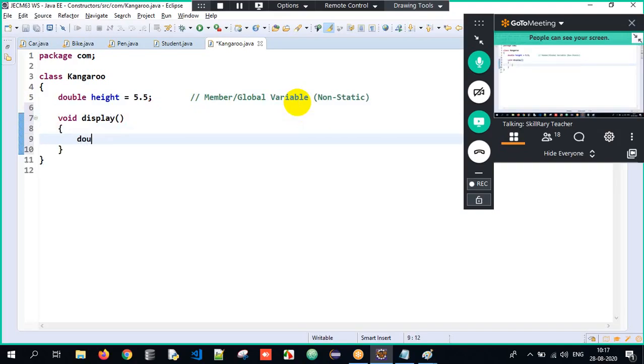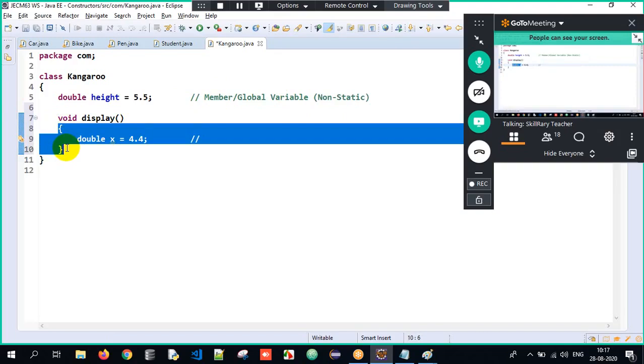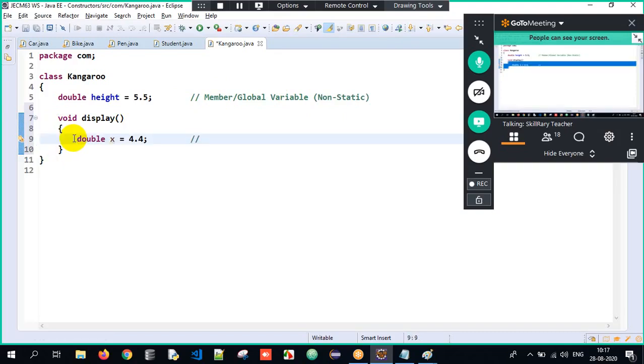Now I have double x equals 4.4. Is this a local variable or a member variable? Sir, this is a local variable, sir. Why? Because we have declared it within a specific scope. This x has been declared within a specific scope. Therefore, it is local to that method. It can be accessed only within that method. So, therefore, it is a local variable. Got the clarity? Understood? We are done with this respective part here.